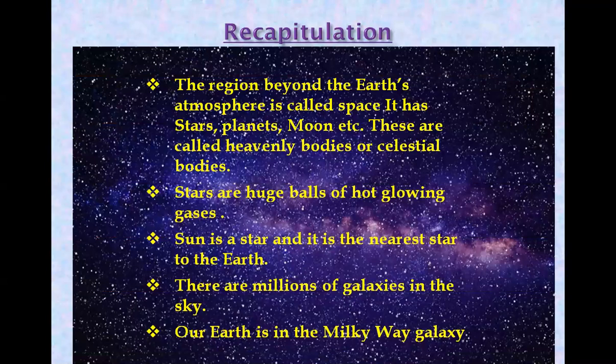The region beyond the Earth's atmosphere is called space. Stars, planets, moon, comets are called heavenly bodies or celestial bodies. Stars are huge balls of hot, glowing gases. Sun is a star and it is the nearest star to the Earth. There are millions of galaxies in the sky. Our Earth is in the Milky Way galaxy.